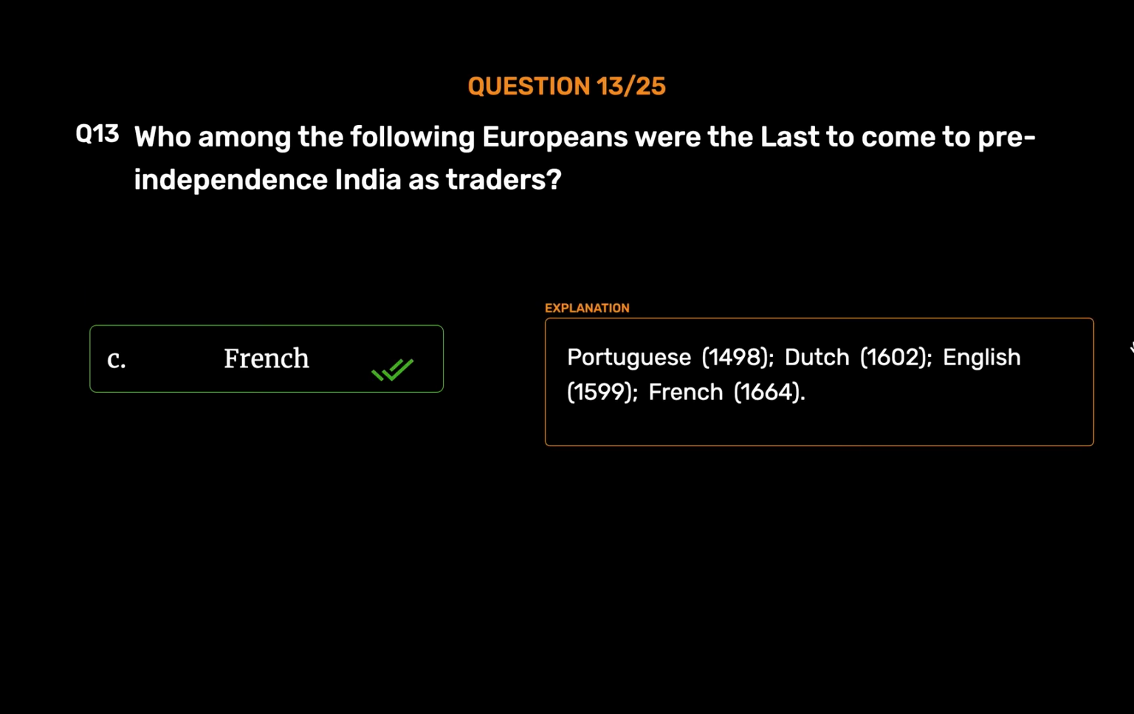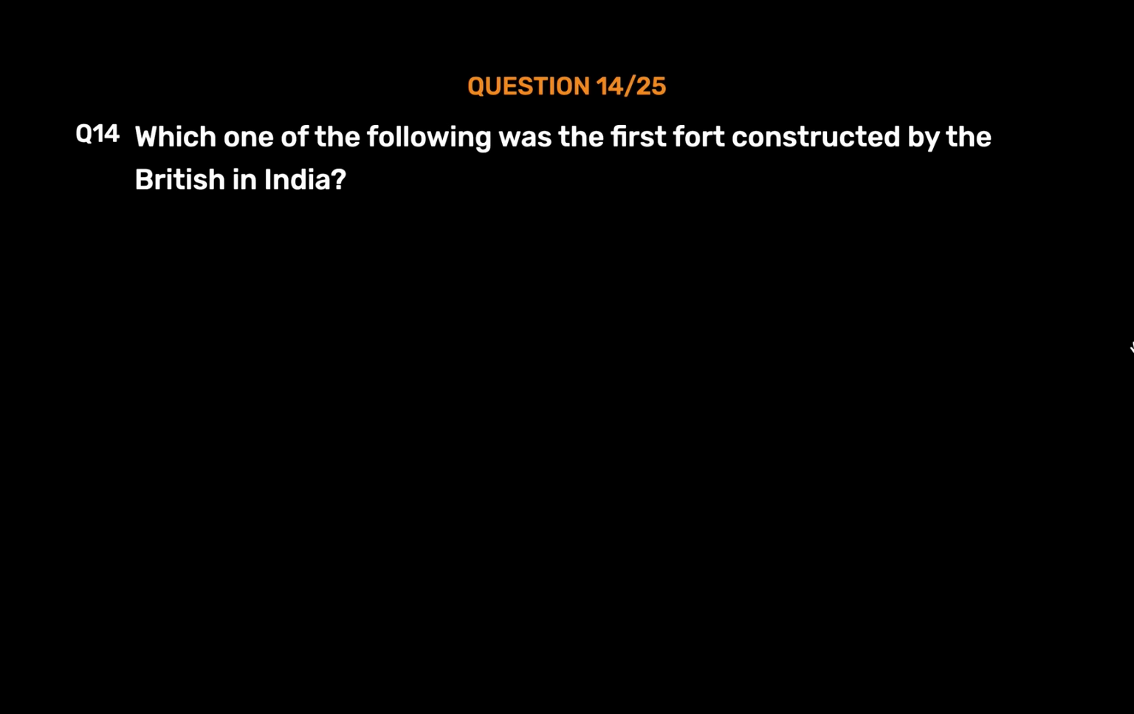Portuguese, 1498. Dutch, 1602. English, 1599. French, 1664. Question number 14. Which one of the following was the first fort constructed by the British in India?